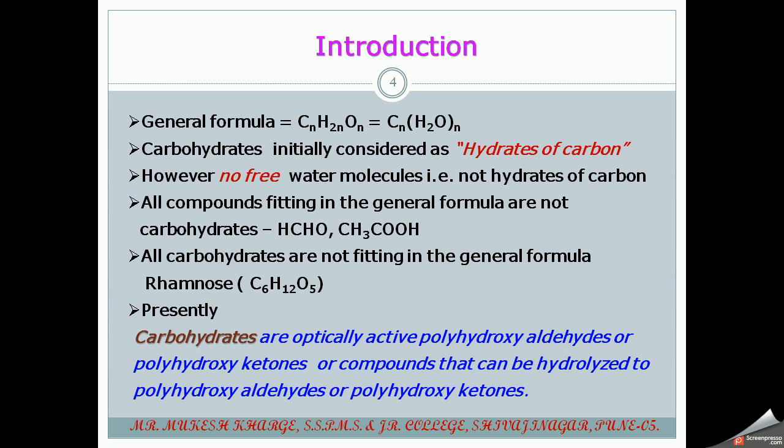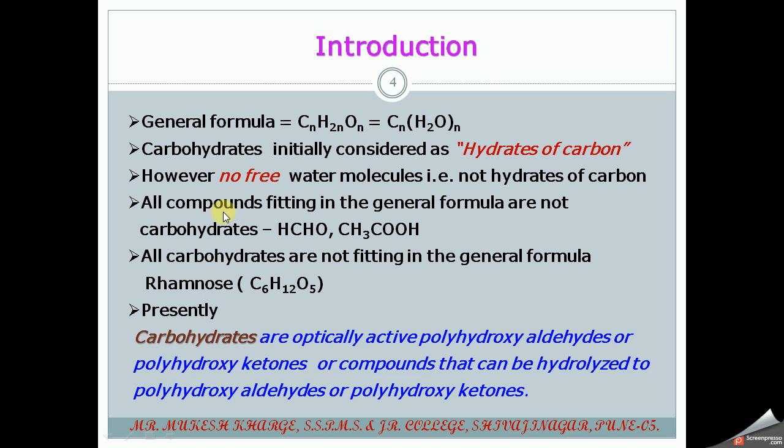So general formula of carbohydrates is CnH2nOn. That means Cn(H2O)n, n times. So initially carbohydrates were considered as hydrates of carbon. Hydrates means they contain water molecules. But nowadays there are no free water molecules. That means they are not hydrates of carbon.